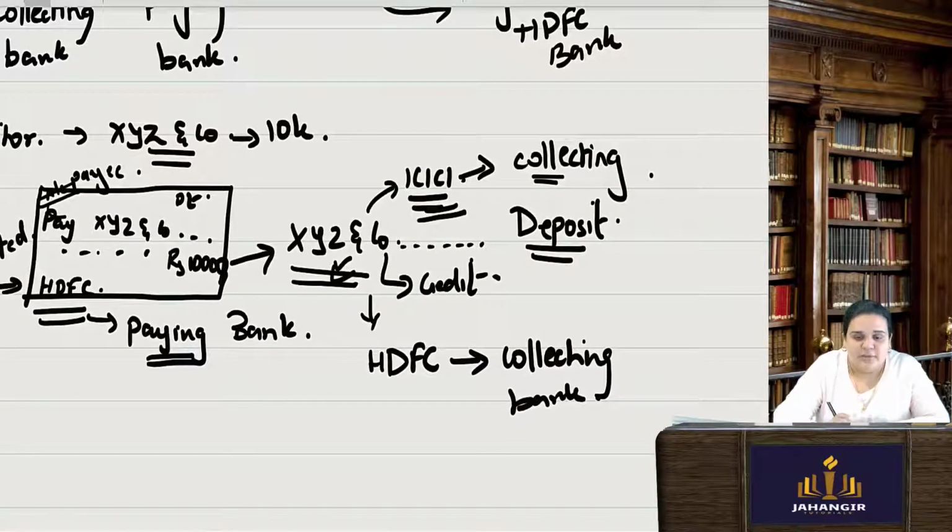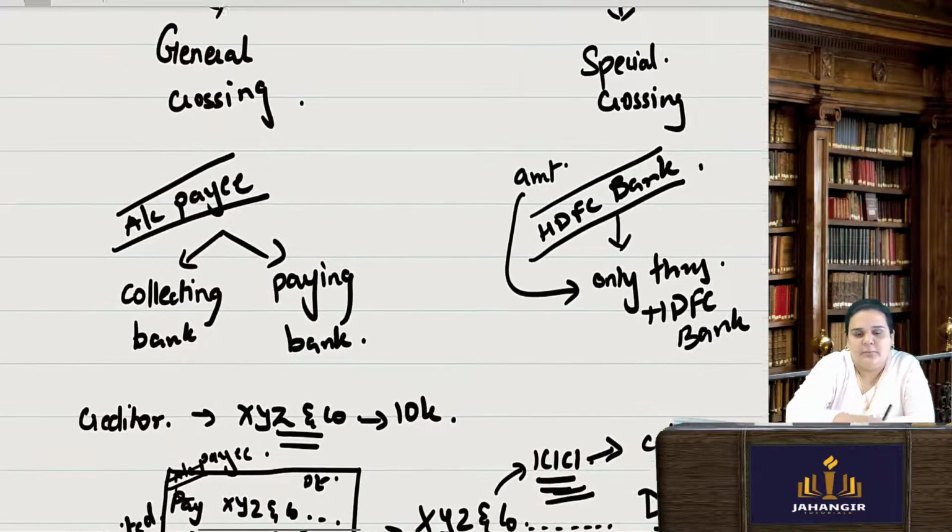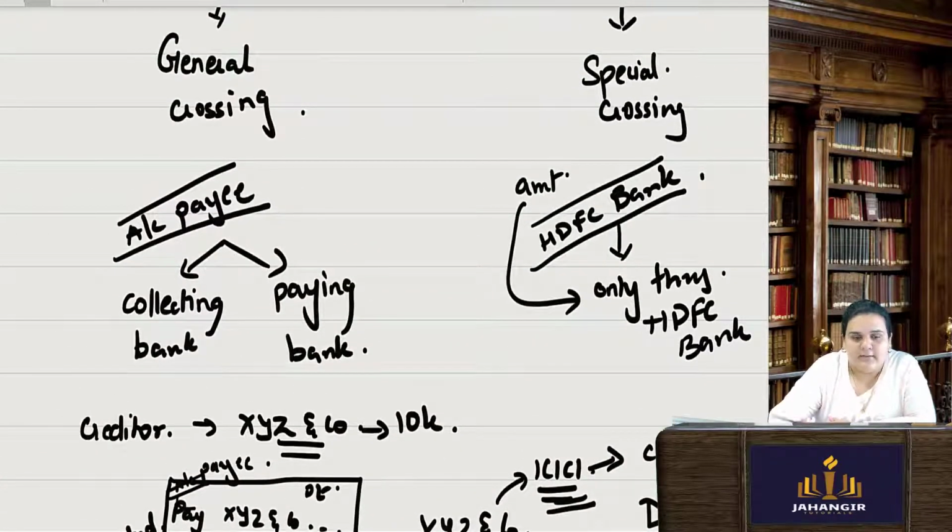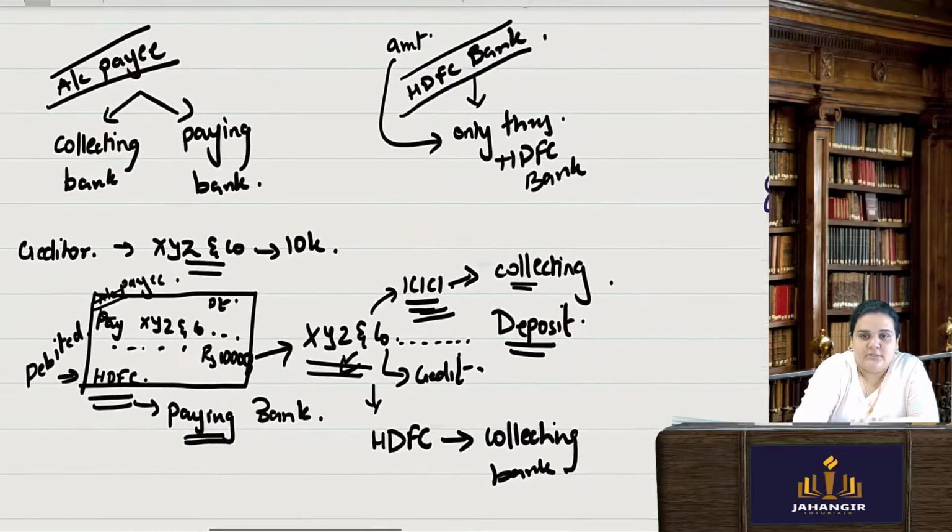Okay, so special crossing means where the name of the bank is actually written. And general crossing is where you just put the parallel lines and don't write anything in that, or you write account payee only, payee's account only. All those are normal general crossing. Okay, so far clear? Any questions you all want to ask?